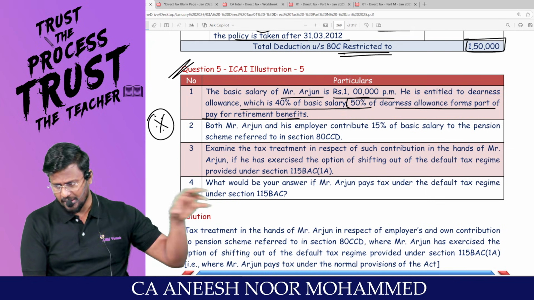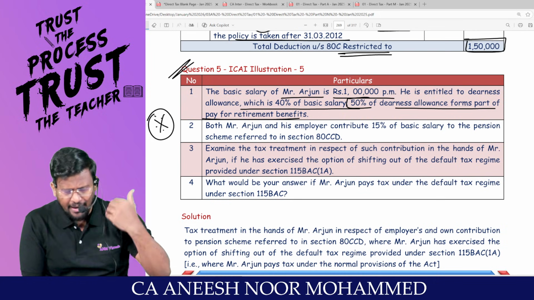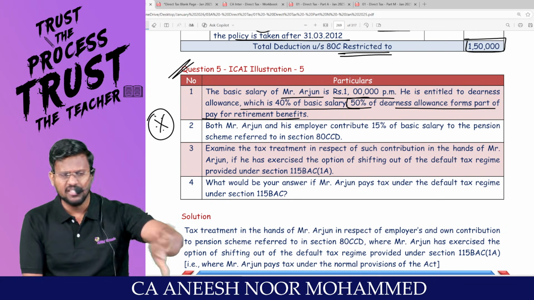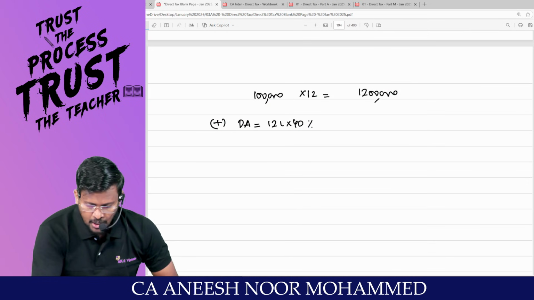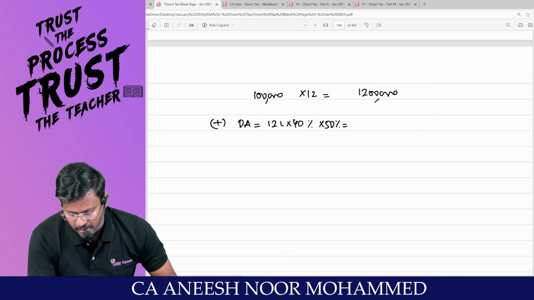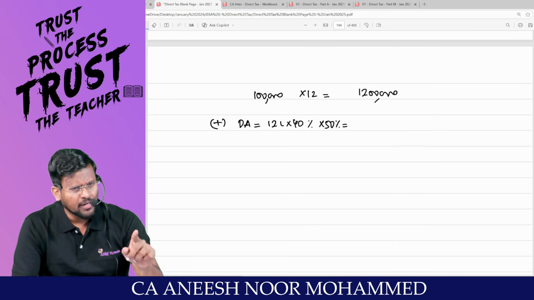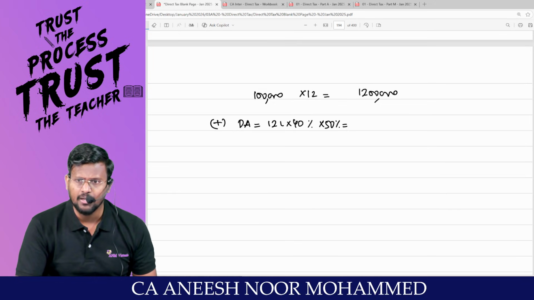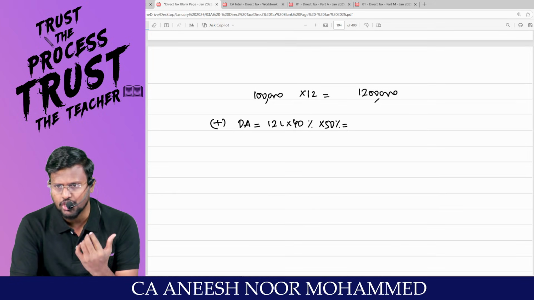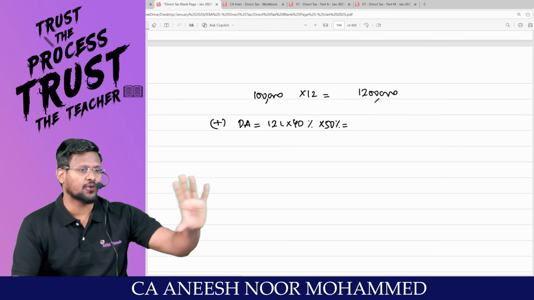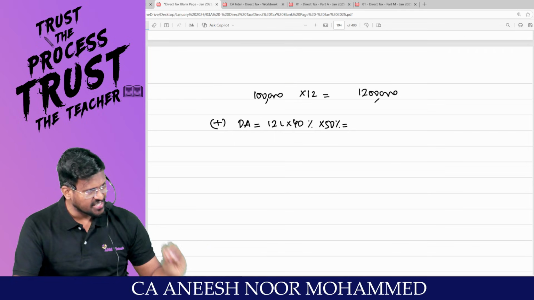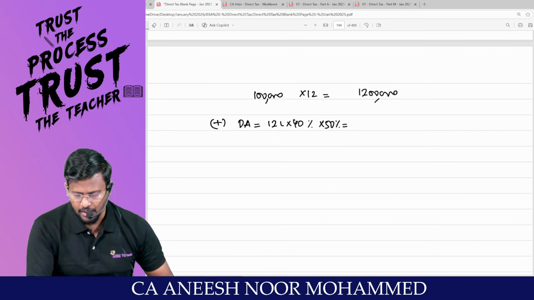Sir, 50% of the DA forms part of the retirement benefits. That means employer is not giving the entire DA now itself. Some DA is saving and some DA he can withdraw only at the time of retirement. Are you all really with me? So into 50%, because an employee can contribute up to how much percent of salary? 10% of salary. There should be some definition for salary, right? Salary means basic salary plus DA if provided in terms of employment. That's it.